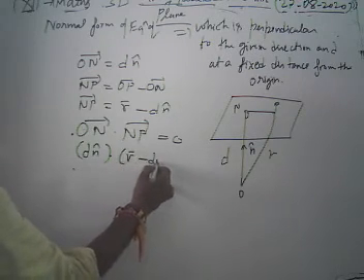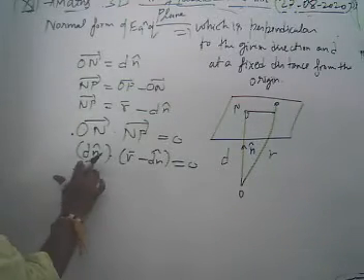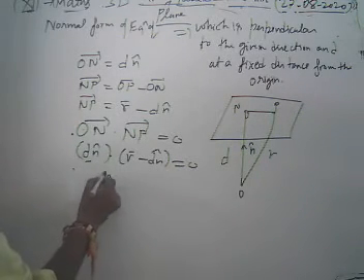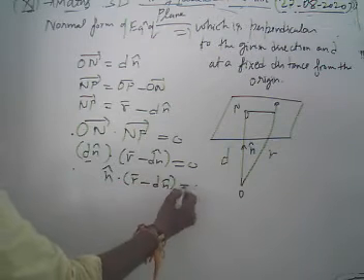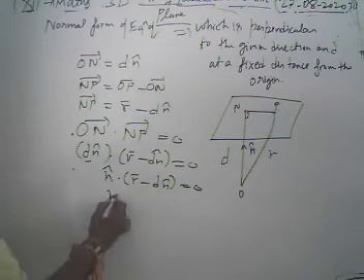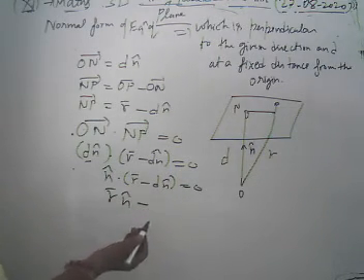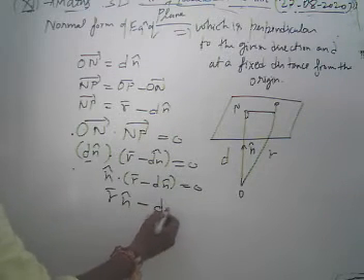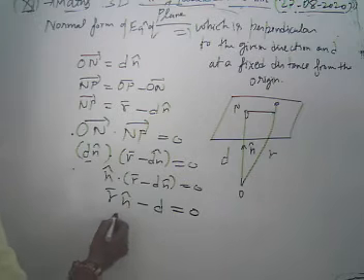R minus d n cap. Now look, d is our scalar magnitude, it cannot be equal to 0. Then what is equal to 0? n cap dot (R minus d n cap) equal to 0. And further we are going to multiply inside with the n cap. Then what do we have? R dot n cap minus d times n cap squared, the magnitude of n cap is 1, so we have R dot n cap minus d equal to 0. Further on simplification, what do we get?